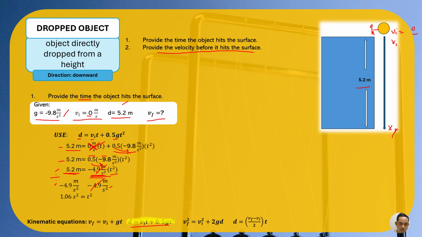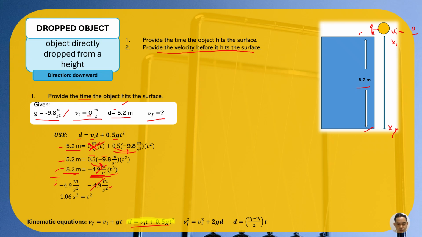Our distance is negative, representing the direction of displacement. Displacement is a vector, so it is downward. From the initial position at the top, the object fell down, so it's negative 5.2. And it makes sense, because when we divide negative integers, both negative, the result is positive. And we don't have negative time, so the answer should be positive.